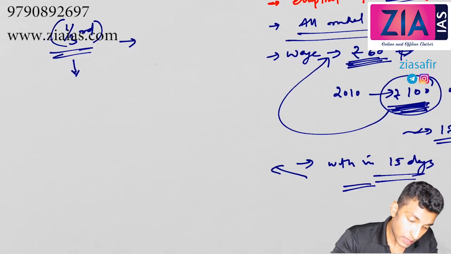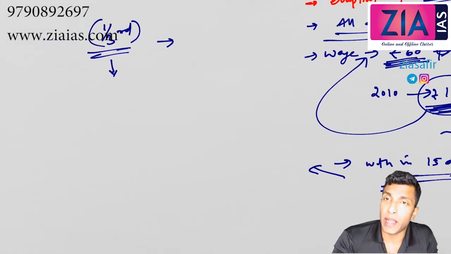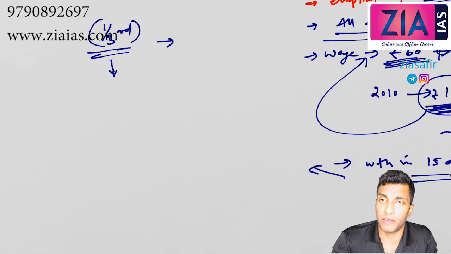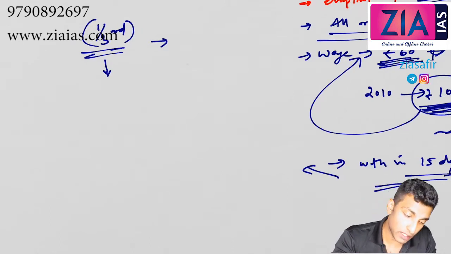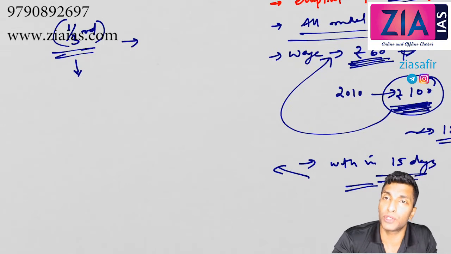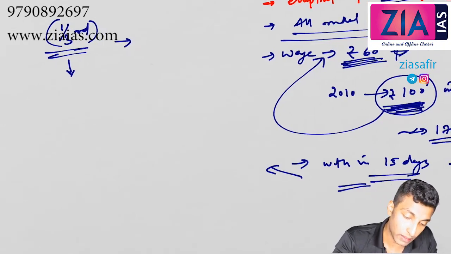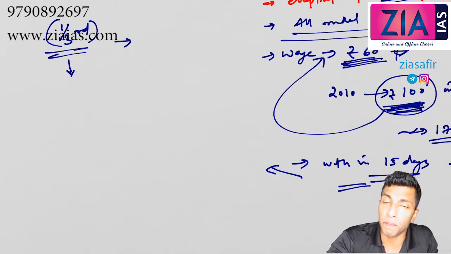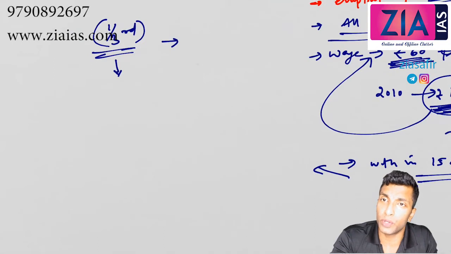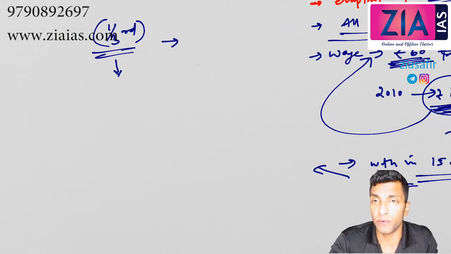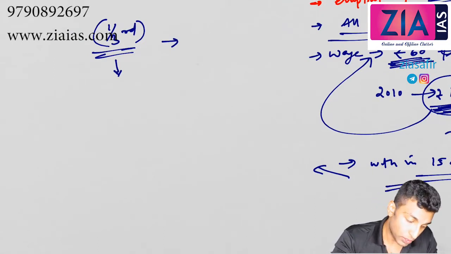Okay, so it is actually a demand-driven scheme. What do you mean by demand-driven scheme? We have discussed this in our demand supply chapter. Demand-driven scheme means whoever demands, you should be giving the job. So whoever actually demands will get the job here. If there is a failure, the state will have to take up the responsibility. Okay, and you have to compensate by means of unemployment allowance. So that has to be clear.